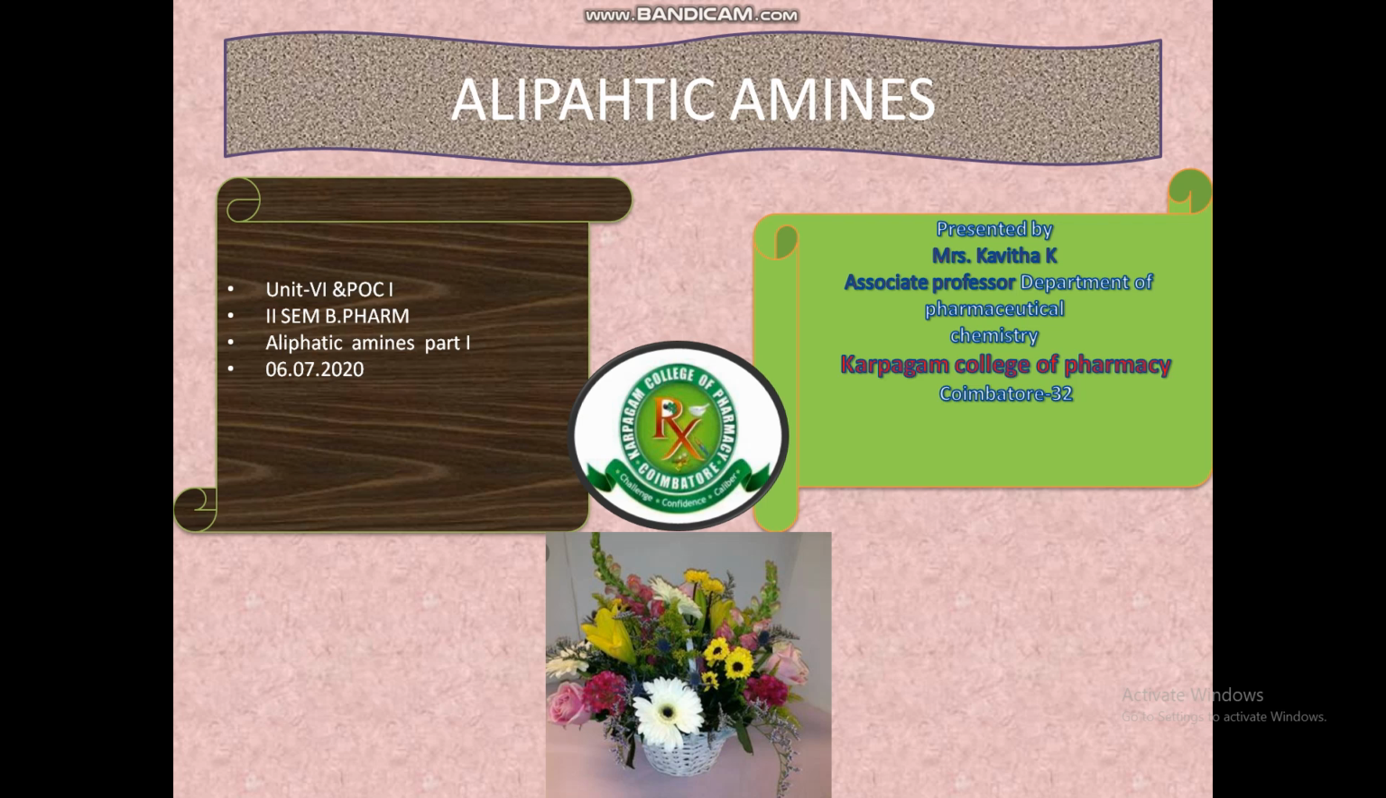Today let's discuss aliphatic amines. So, what are amines? Amines are generally organized into categories based on their bonding environments. Amines which have one of their three hydrogen atoms replaced by an alkyl or aromatic substituent are referred to as primary amines. Secondary amines are those that have two substituents and one hydrogen bonded to a nitrogen atom.